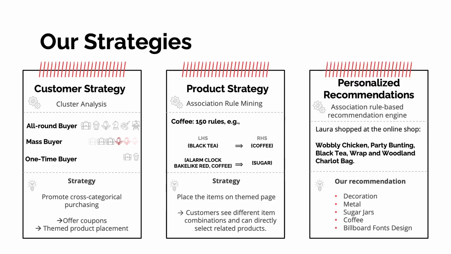Lastly, we try to make individualized product recommendations using a recommendation engine based on association rules. We introduce a fictional customer, Laura, who buys wobbly chicken, party bunting, black tea, wrap, and woodland Charlotte bag. The recommendation engine recommends the product's decoration, metal, sugar jars, coffee, and billboard fonts design.